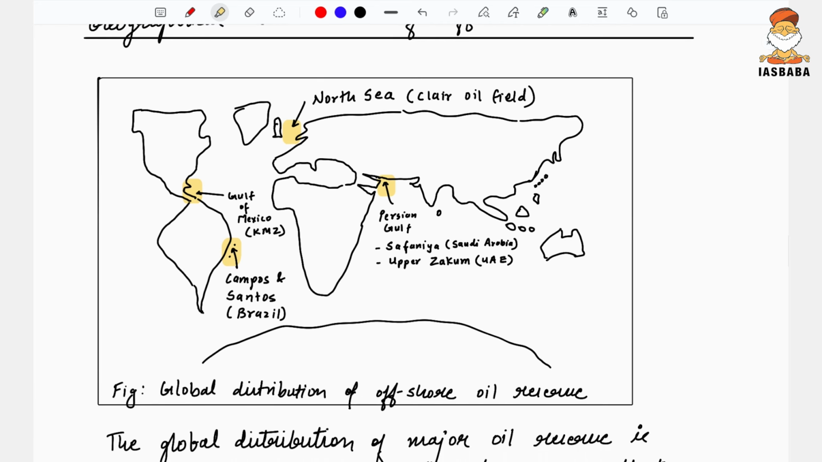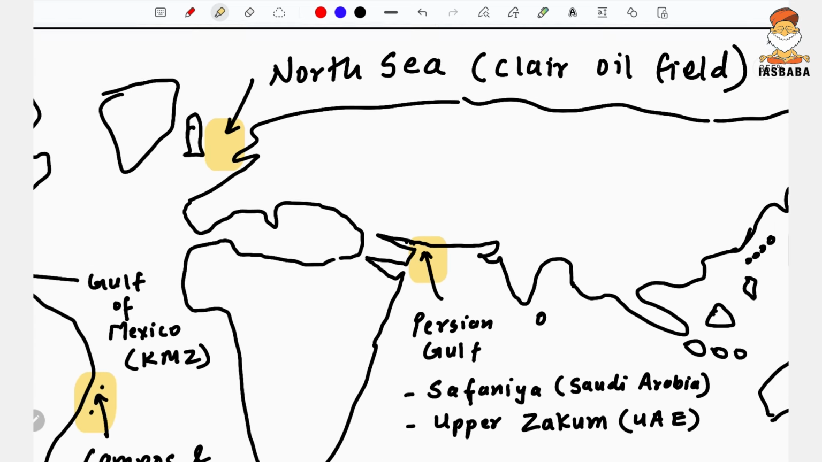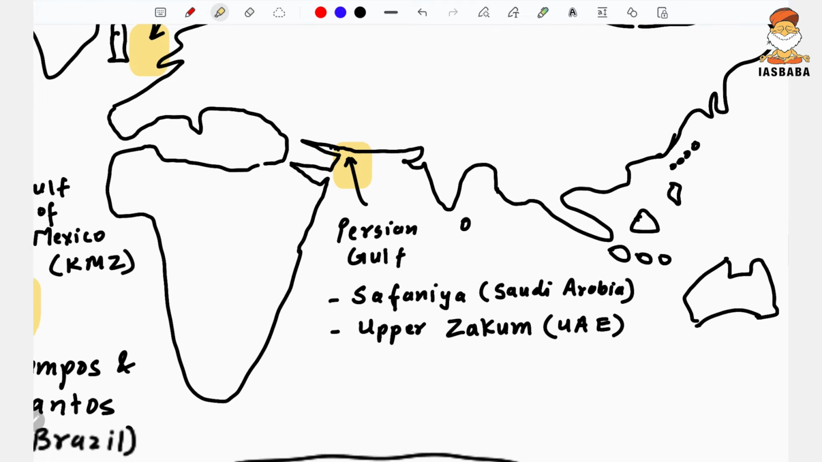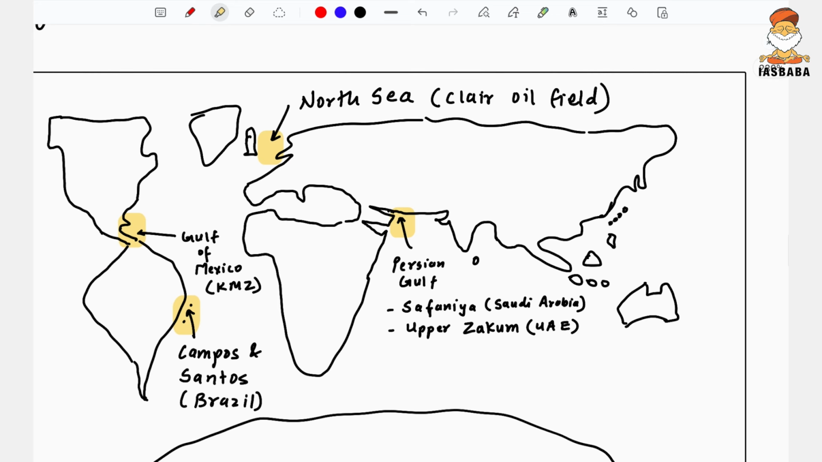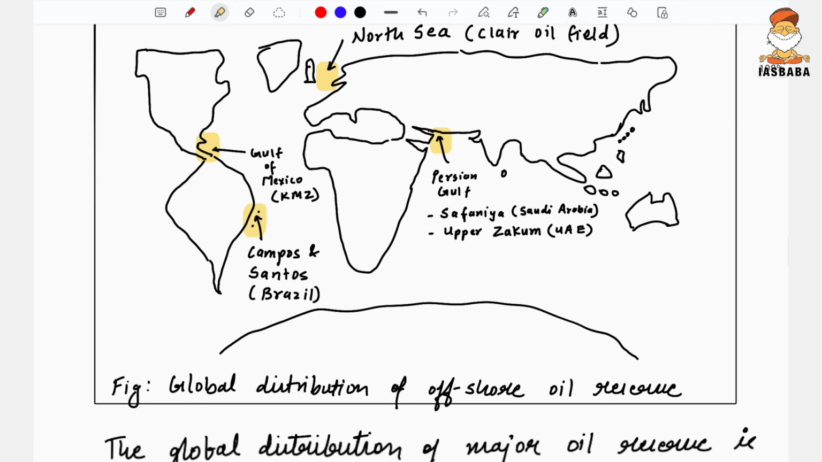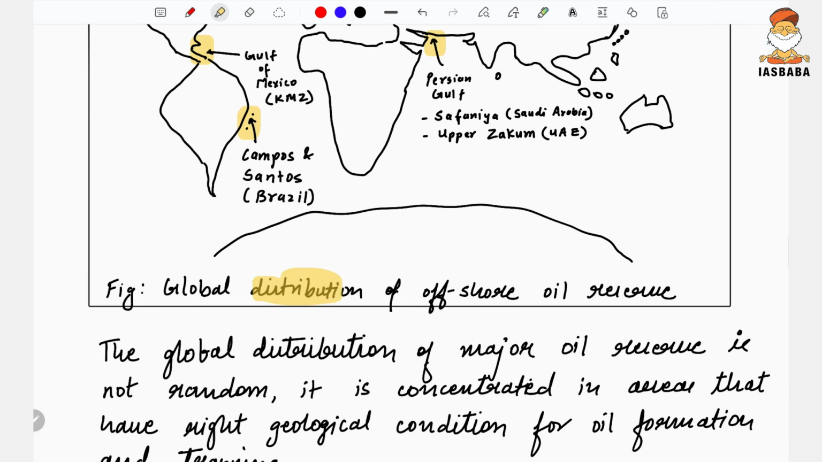Here, these are some major offshore oil reserves in the world. That is given in the Gulf of Mexico, KMZ, and offshore of Brazil, it is the Campos and Santos. You can see in the North Sea, the Clair oil field, in the Persian Gulf region, Safaniya oil field that belongs to Saudi Arabia, and Upper Zakum that belongs to the UAE. Since the demand of the question is distribution, it is very much expected that students should draw a map in such cases.